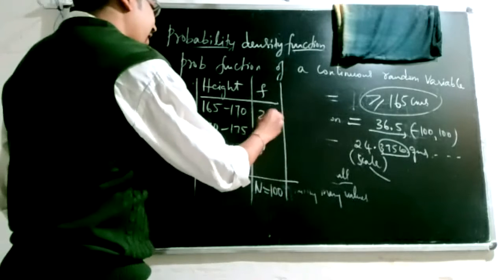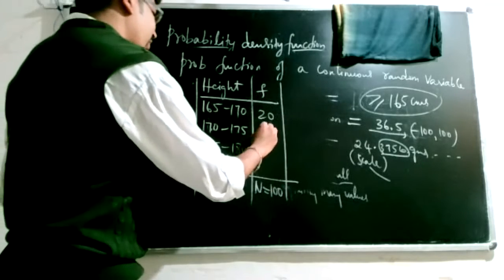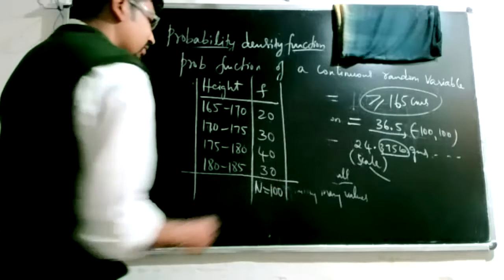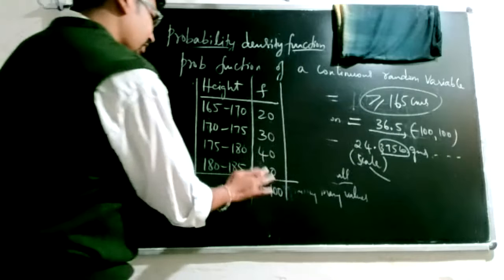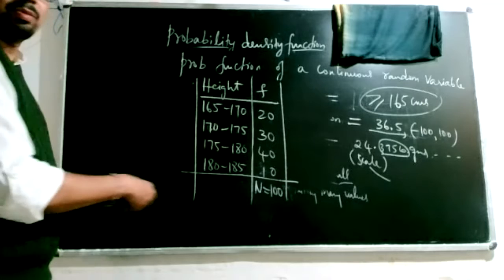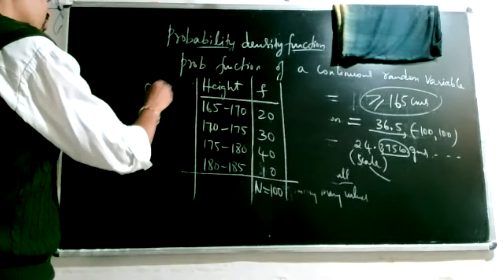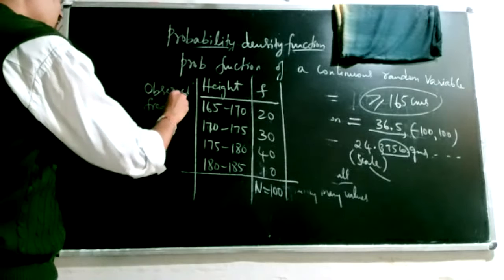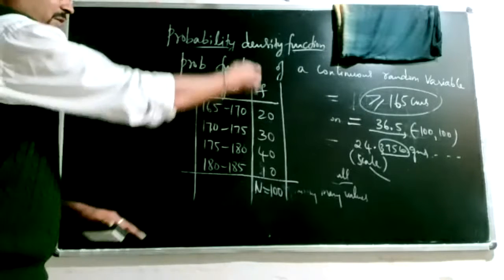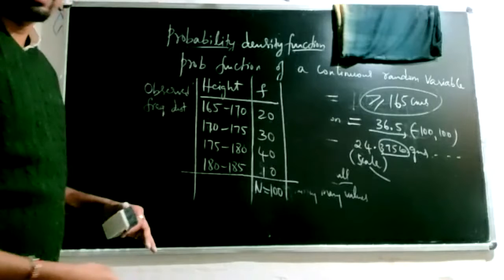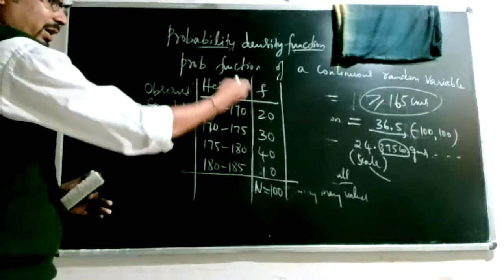Out of this 100, I have got 20 in this section, maybe 30 in this section, 40 in this section, and again 30, 70, 90, maybe 10 in this section, roughly. So your values differ. Every time you prepare a distribution, it differs. That's why these distributions are called observed frequency distributions. As some more people come, the frequency changes. The same distribution for heights, if you're preparing it for the next month in some other geographical location, changes.